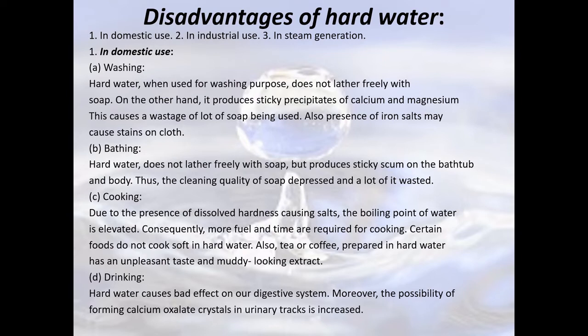In cooking, we talked about the utensils, how a deposit or layer is formed, and more fuel and more time are required for cooking. Certain foods do not cook soft in hard water. Even tea or coffee, you cannot get the exact taste if you make it using hard water.